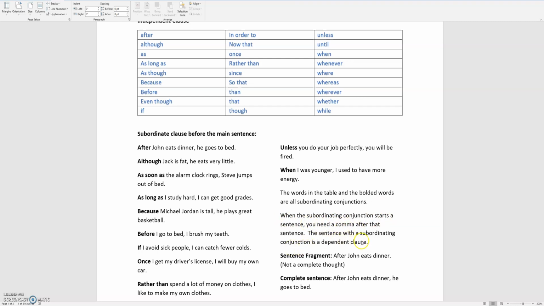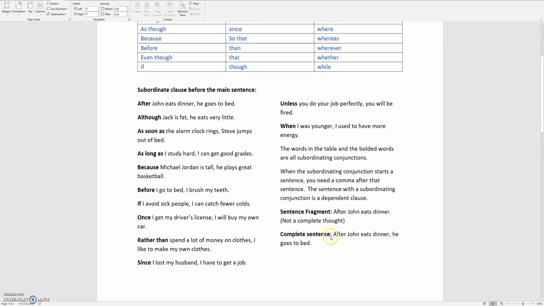The clause with a subordinating conjunction is a dependent clause. And if you leave the dependent clause by itself without another sentence after it, it becomes a sentence fragment. A sentence fragment is an incomplete sentence. So it's an error on your essay. You lose points. So here you have, after John eats dinner.